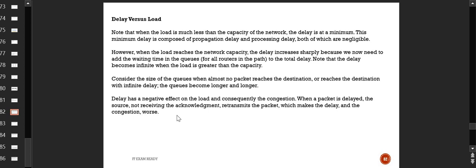So when the load reaches that network capacity, the delay increases sharply, because now we need to add the waiting time in the queues for all the routers in the path to the total delay which is encountered in the processing and the propagation. So now the delay becomes infinite when the load is greater than the capacity.